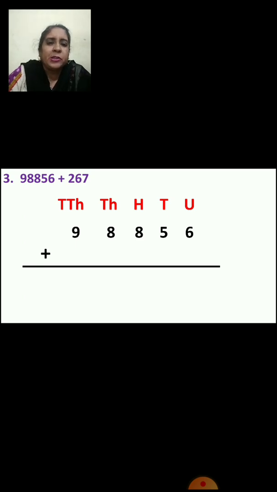Now the second number is a 3-digit number. You cannot start from 10,000. From where are you going to start? From the units place. Now let us see which number will come in units place.